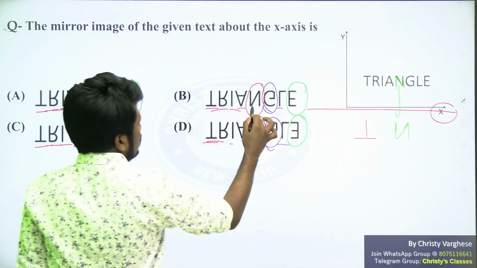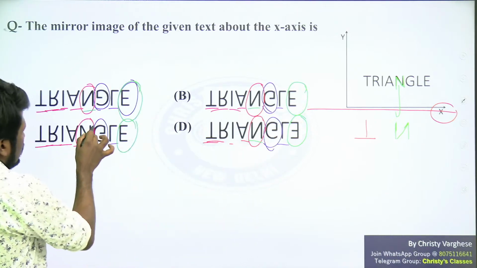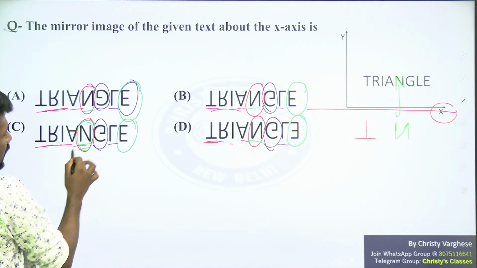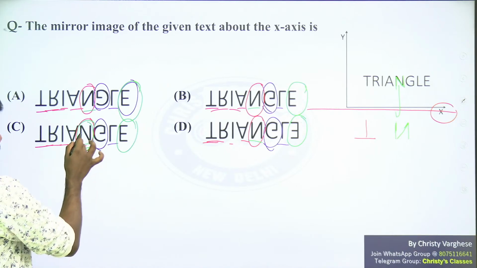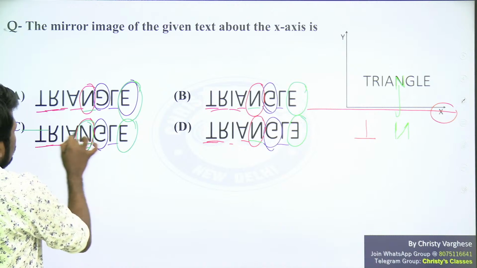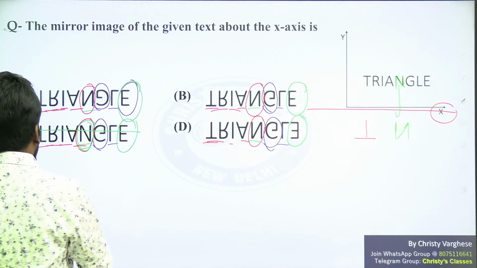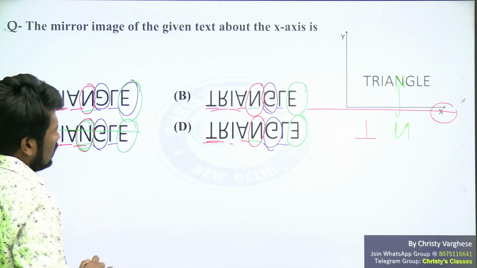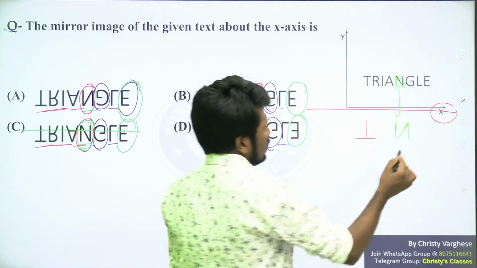This is okay, this is okay, this is okay, but this is not okay, because here that flipping is not happening. N is written as N itself. So option C can be eliminated. Now try the next one.